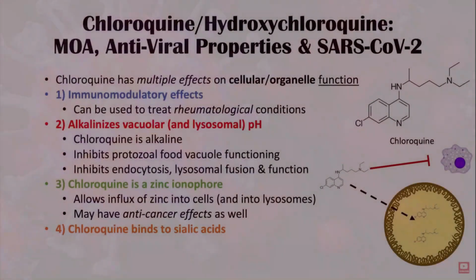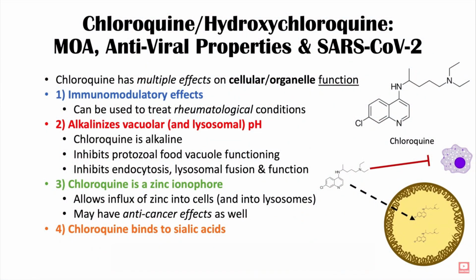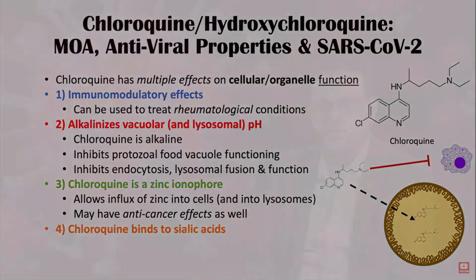So the mechanism of action: it increases the pH of endosomes and lysosomes. It acts as a zinc ionophore, allowing the entry of zinc into the cell, which inhibits RNA dependent RNA polymerase. It also binds to sialic acid, which prevents the entry of the virus into the host cell.